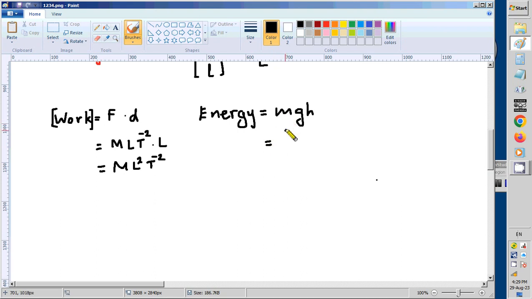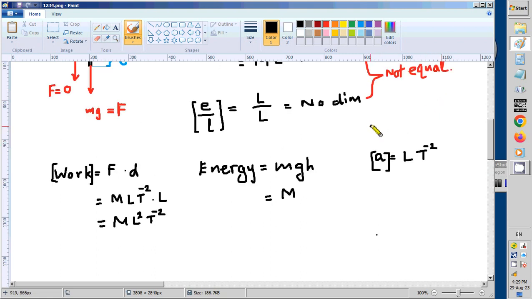M is the mass, so capital M is the dimensions. g is a sort of acceleration, gravitational acceleration we say. So if it is acceleration, what are the dimensions? L T minus 2. Because using units we can derive it. Units, what are the units of acceleration? m s minus 2.